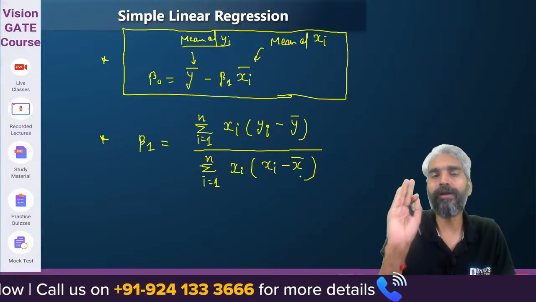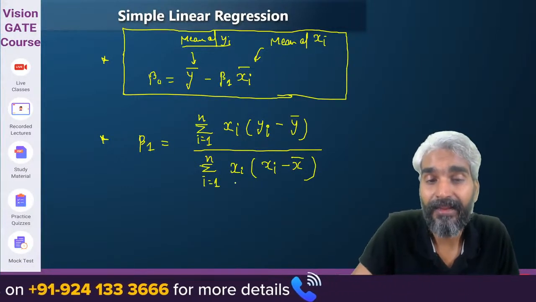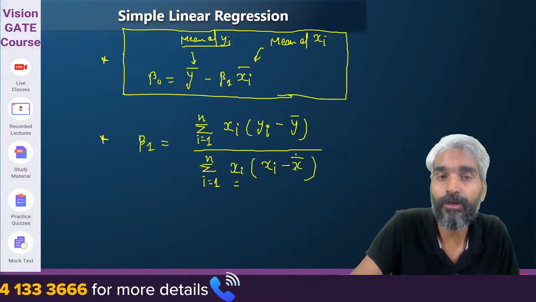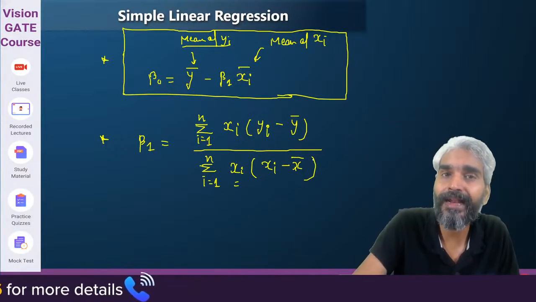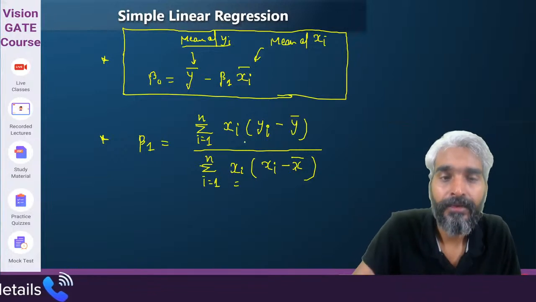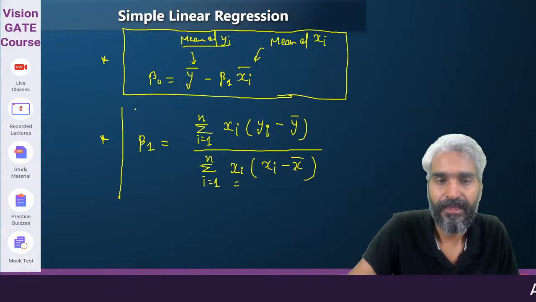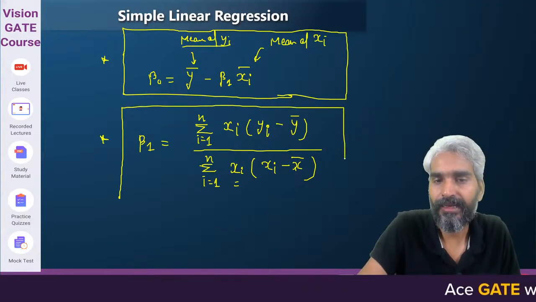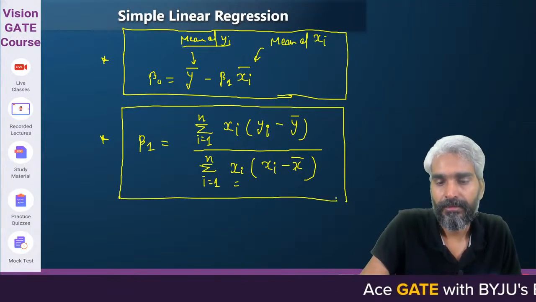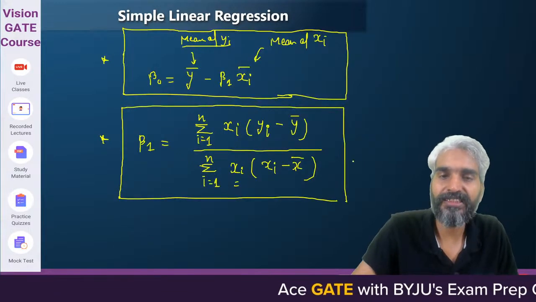So I hope you understand what the values xi are, and what x bar and y bar are. X bar and y bar are basically the mean, and xi and yi are the actual points. Clear? So how are these two equations derived?